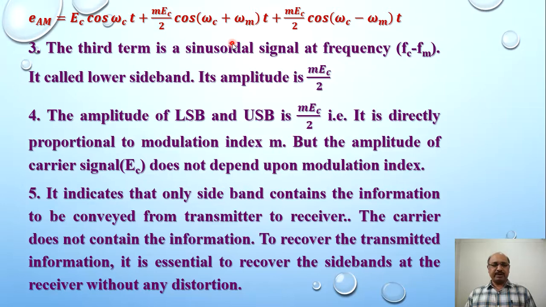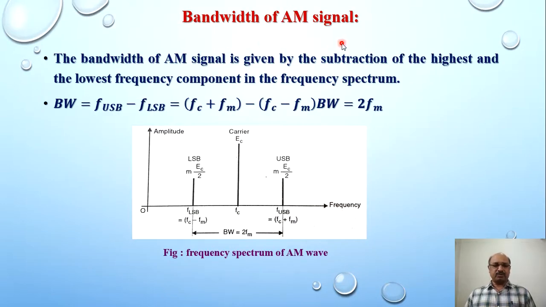Okay. So this is the frequency spectrum for the amplitude modulated wave. Now we can discuss the bandwidth of the AM signal. The bandwidth of an AM signal is given by the subtraction of the highest and lowest frequency components in the frequency spectrum. The highest frequency is related to the upper sideband, and it is FC plus FM. The lowest frequency is the lower sideband frequency, FC minus FM. If we take the difference between the two, we get the bandwidth.